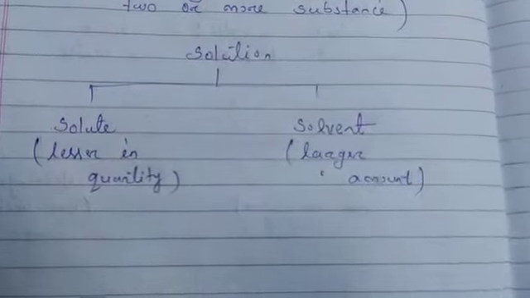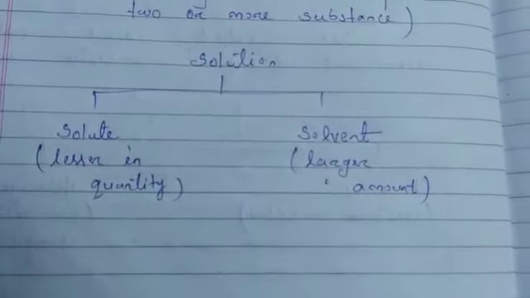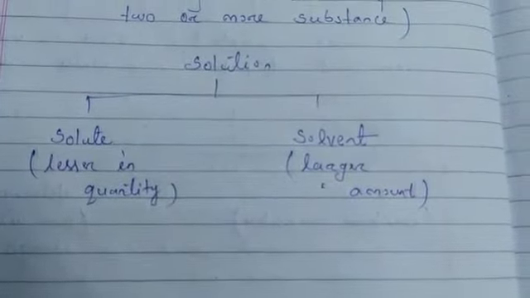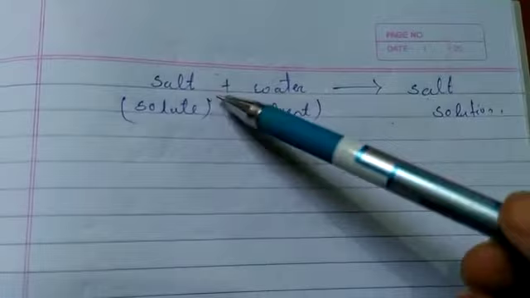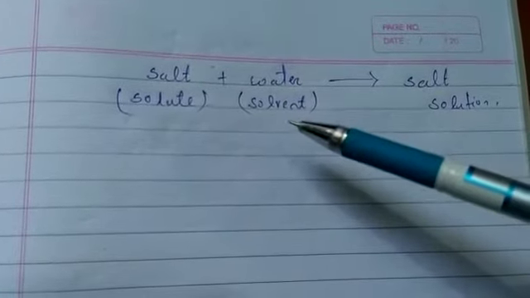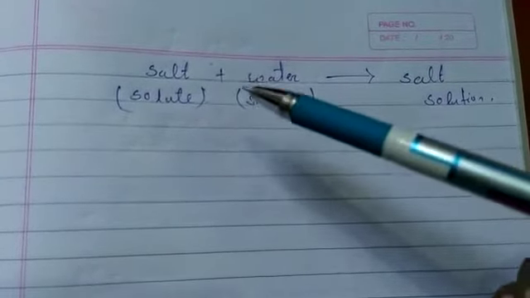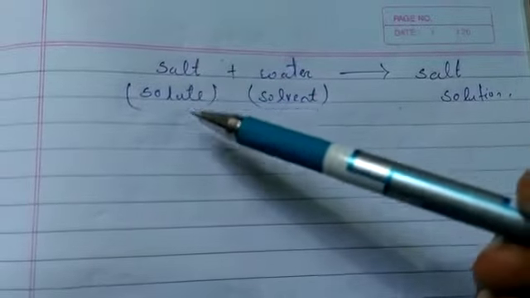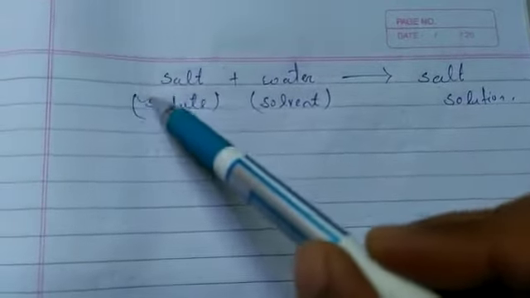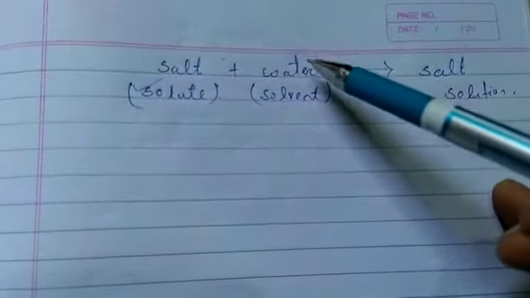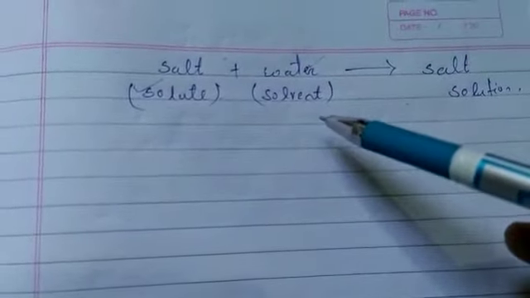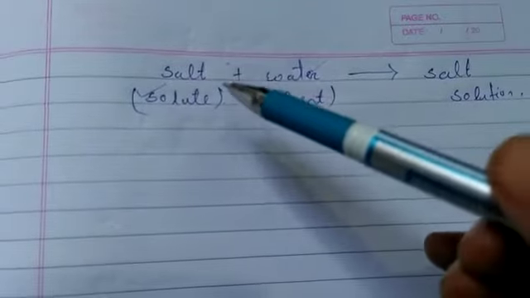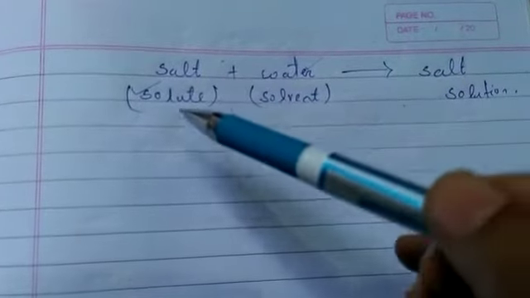For example, sugar plus water or salt plus water. When we mix salt and water we get a salt solution. Here salt is the solute and water is the solvent, because the component used in lesser quantity is the solute and the one used in larger amount is the solvent.